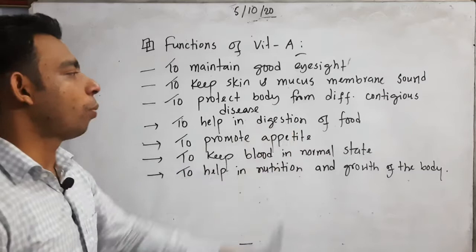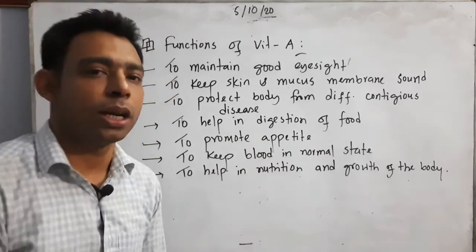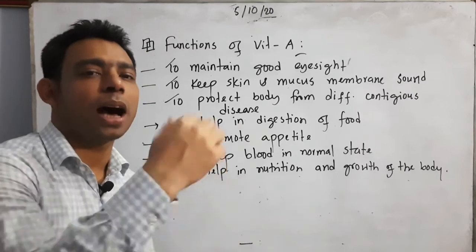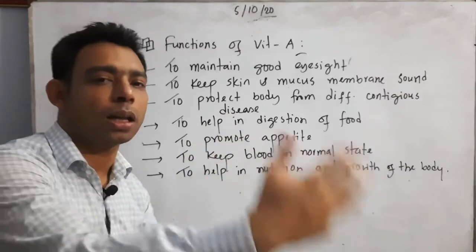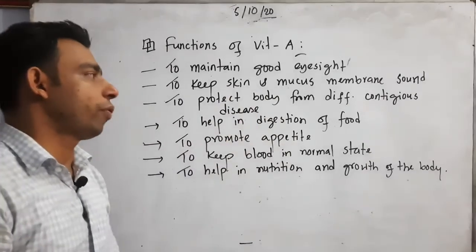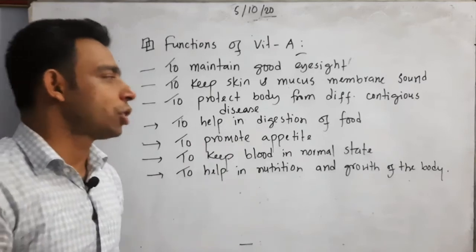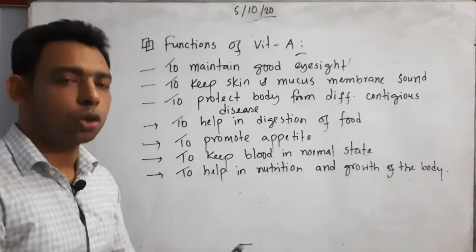To protect the body from different contagious diseases: one disease is a symptom of another disease. So if we take vitamin A, it can protect the body from different contagious diseases. To help in digestion of food, of course, is very important.